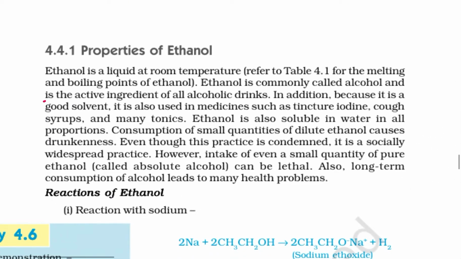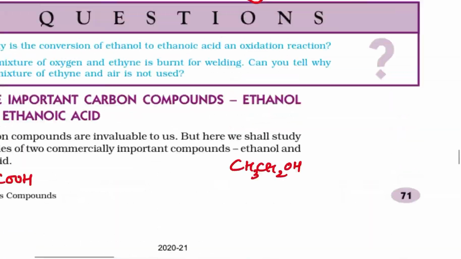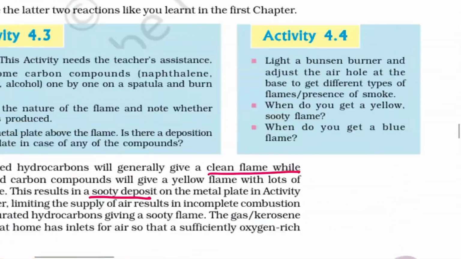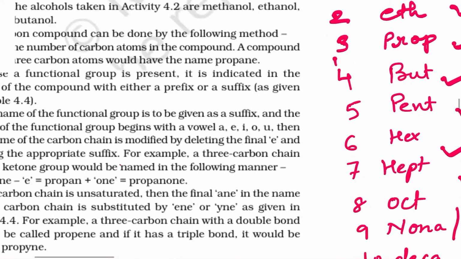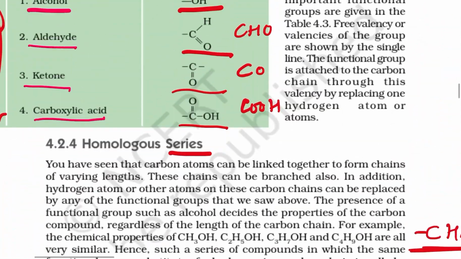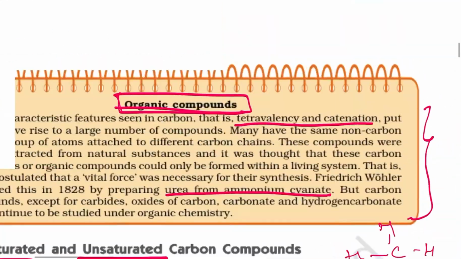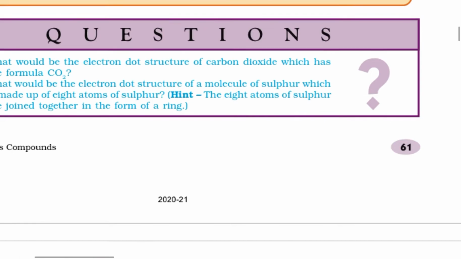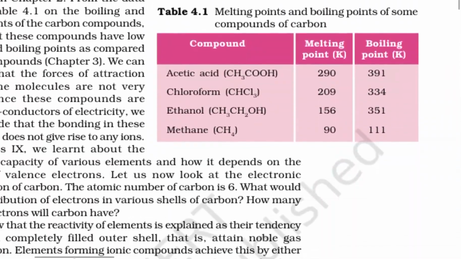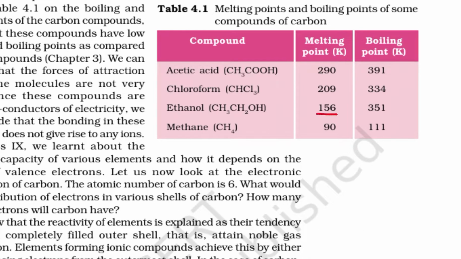Properties of ethanol. Ethanol is liquid at room temperature and its melting and boiling point are given in Table 4.1. Its melting point is 156 degrees and boiling point is 351 degrees.